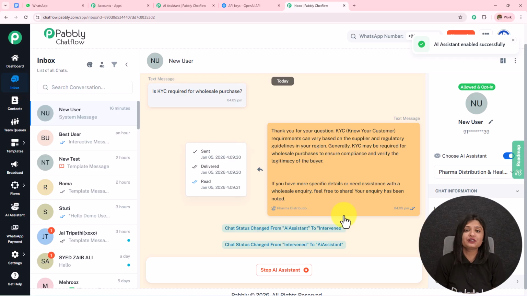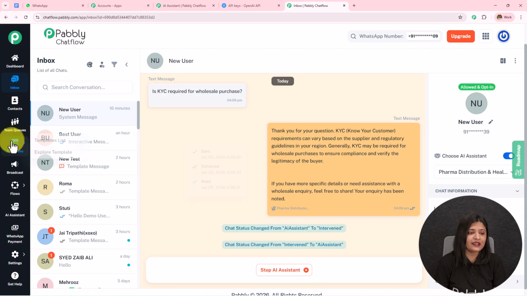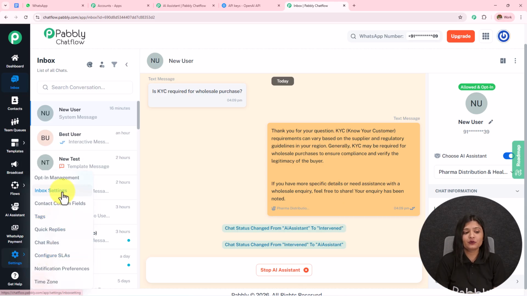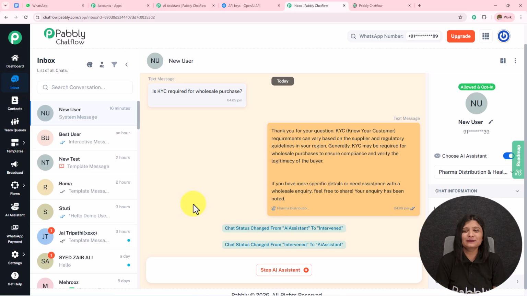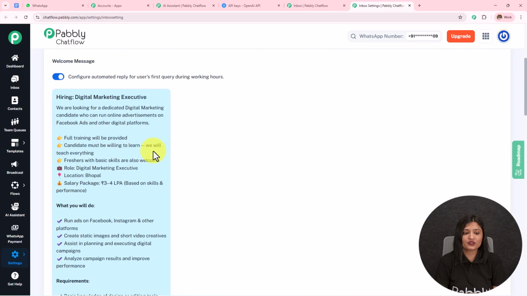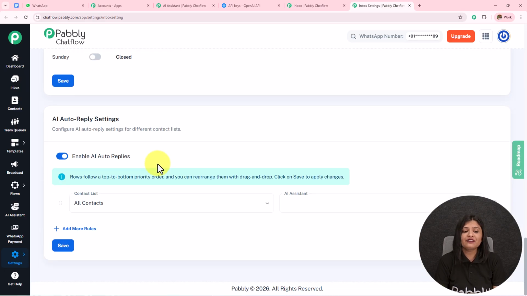But doing this manually for particular chats is not very practical, and that's why we can create a group of contacts or assign the AI assistant to all the contacts. For that, on the left hand side, we have this option of settings. We are going to open the inbox settings in a new tab. We have landed on this inbox settings. If I scroll down, I will get an option of AI auto reply settings, where I have toggled on enable AI auto replies.